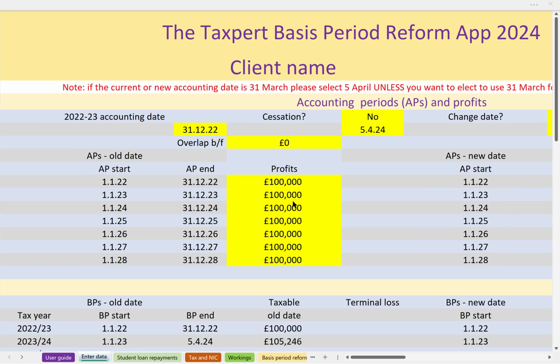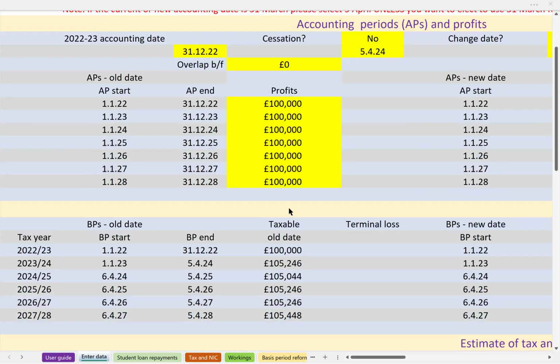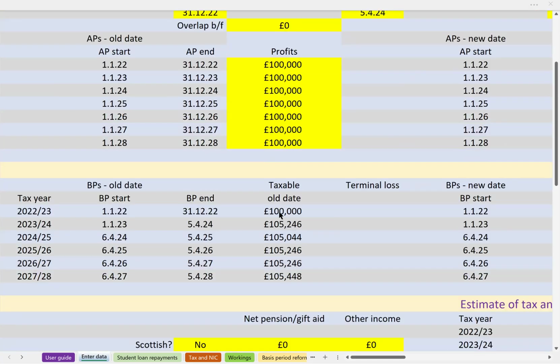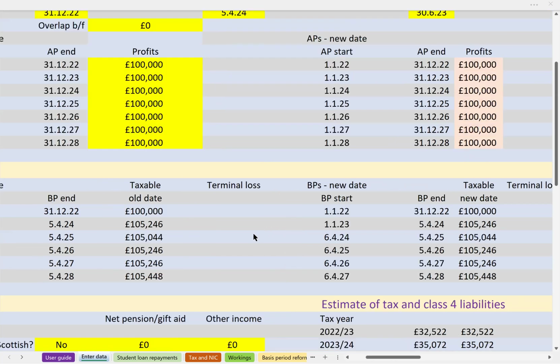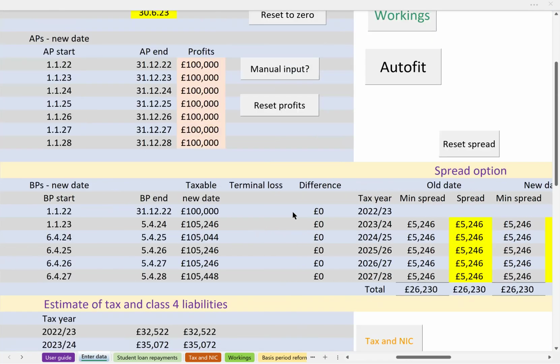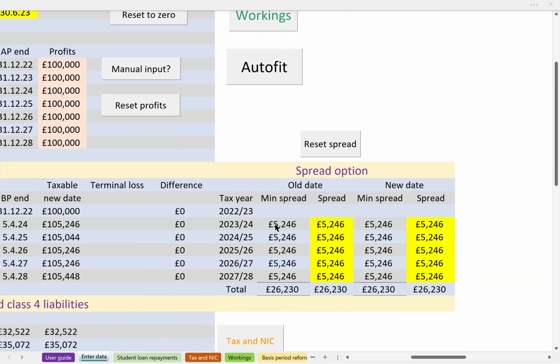And in this relatively simple scenario, we'll see straight away that there will be an adverse impact on taxpayer cash flow because the basis period change means that whereas you would ordinarily expect 100,000 a year, it's going to be over 5,000 more than that as a result of the additional profits coming in. And if I scroll across to the right-hand side of the screen, we can see straight away the transitional part of the 23-24 tax year totals 26,230. That is spread over 5 years, so means an additional 5,000 odd per annum. And that's the automatic minimum spread.